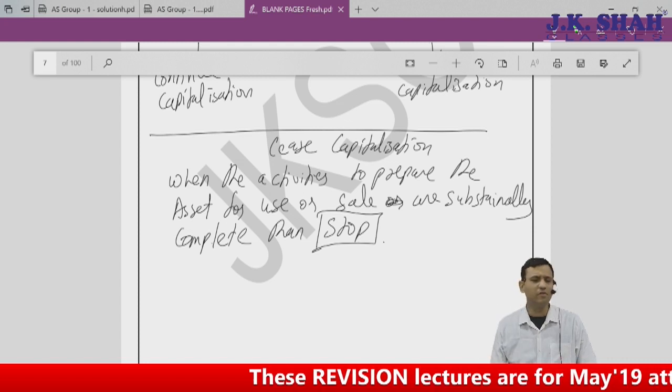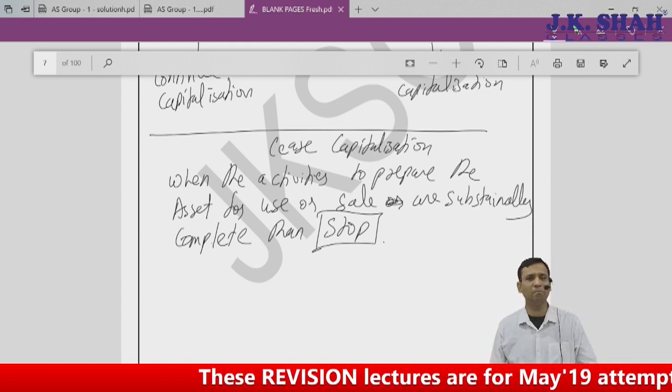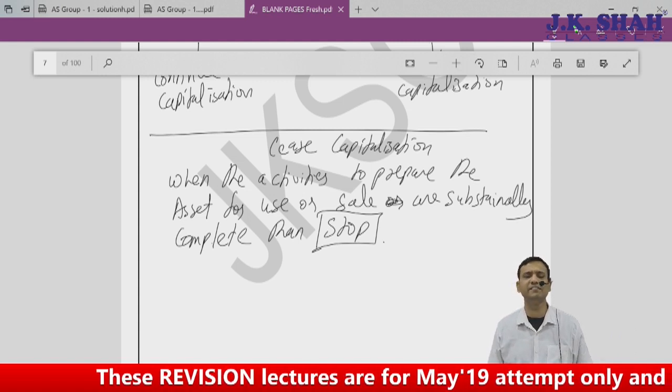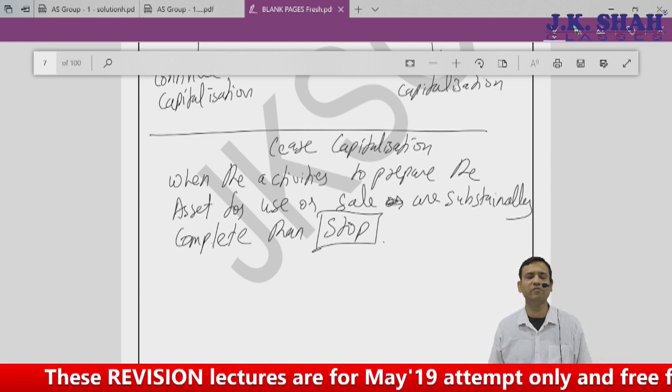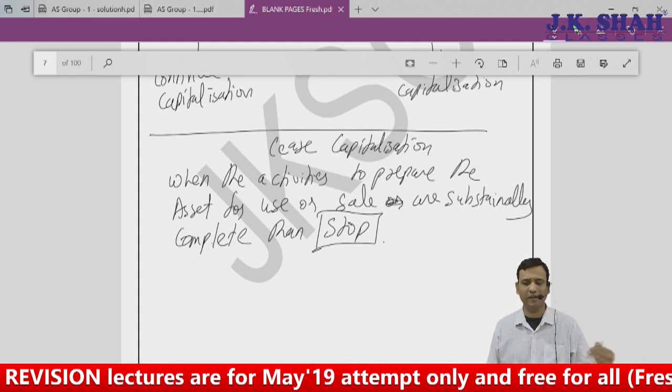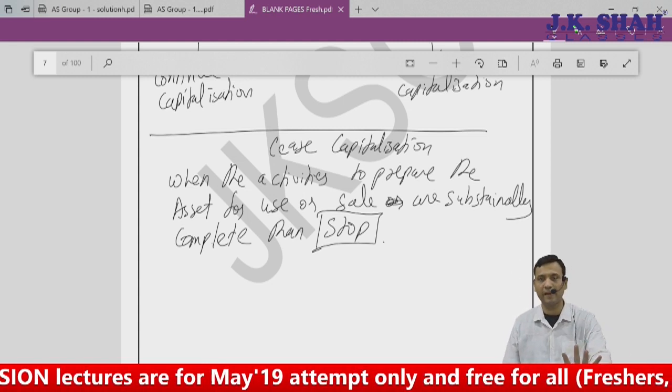The word used is substantially complete. Like minor designing or painting work is left out, but the asset is ready for its use. Some minor work may be going on only to give a better look to the asset, but you should stop capitalization.